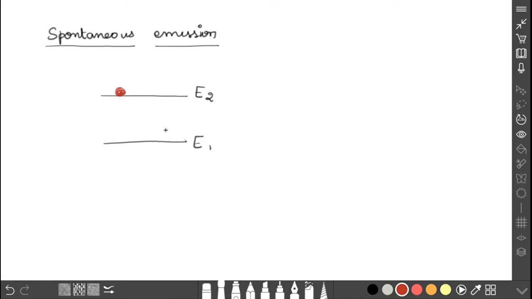So how long can the atom stay in the excited state? The atom can stay only for a short period of time. How much time the atom stays in the excited state is called the lifetime of the atom, which is equal to 10 power minus 8 seconds.